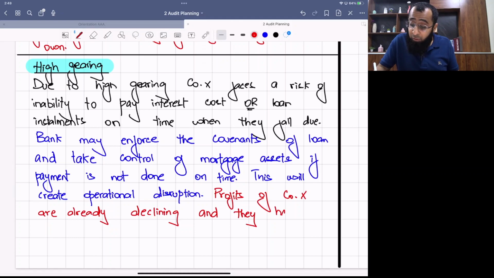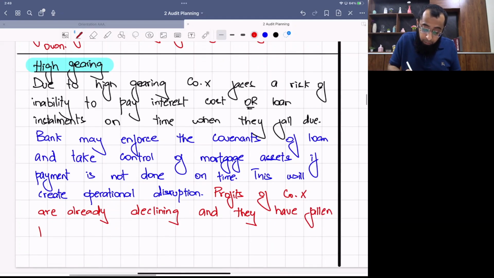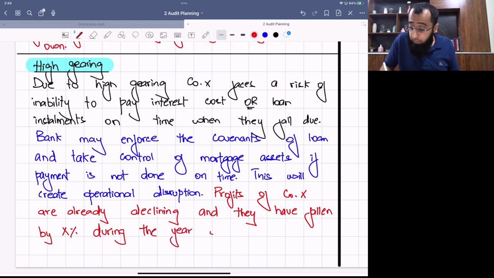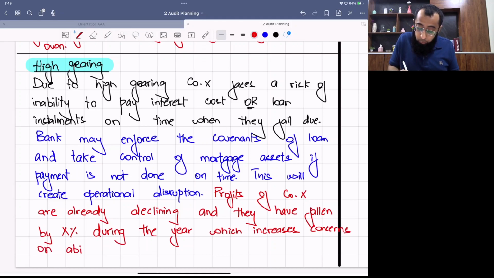You get a mark for calculation also, additional 0.5 mark. And they've fallen by X percentage during the year, which increases concerns on inability to pay fixed interest cost.